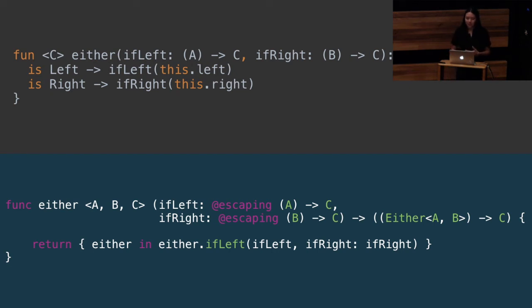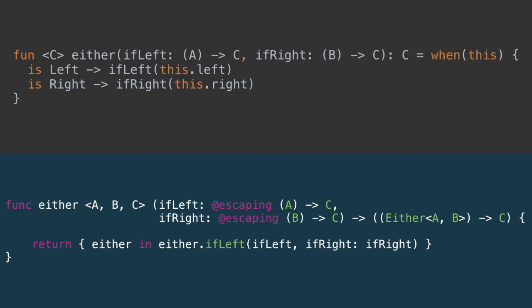And when the opportunity arose to explore implementing a class like an either type, which is what these snippets are from, and now the top is Kotlin and the bottom is Swift 3, we jumped into writing Kotlin because we're very excited about things like that. And briefly, either is a type that takes either a left or a right value of different types. An example of where this comes in handy is, say in our Kickstarter app, when we load up the comments screen, commenting can happen on either a project or an update. And if we want to reuse the same view controller for just comments, we can just use an either type for that. And so here's a snippet of the case analysis.